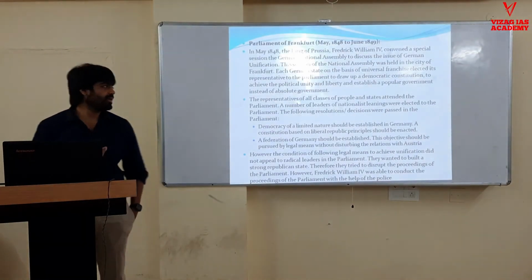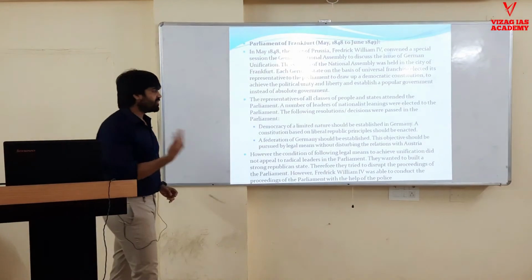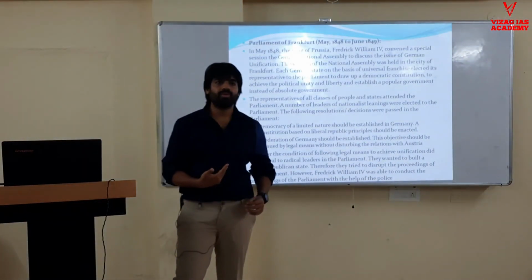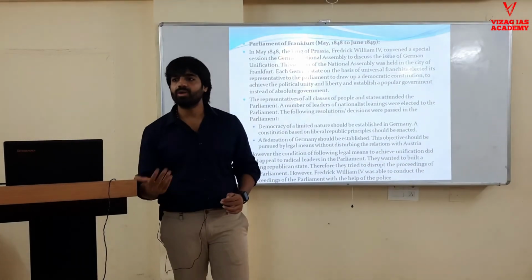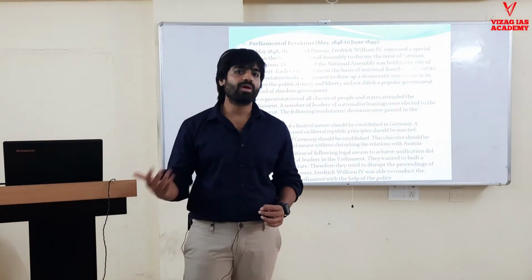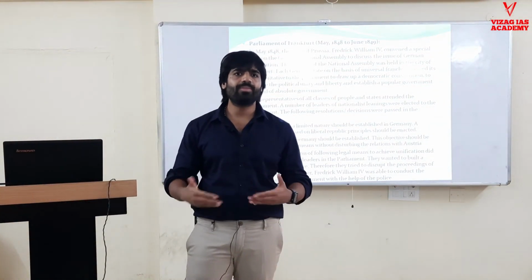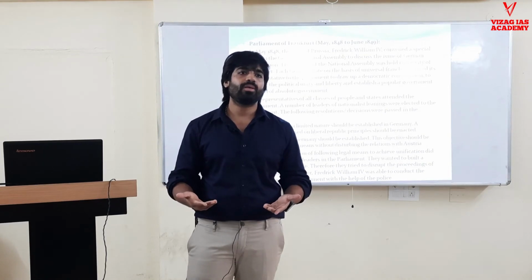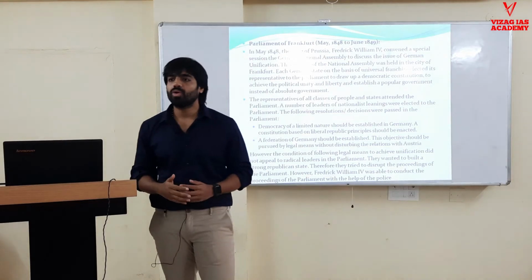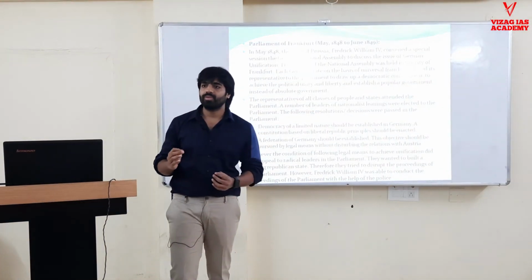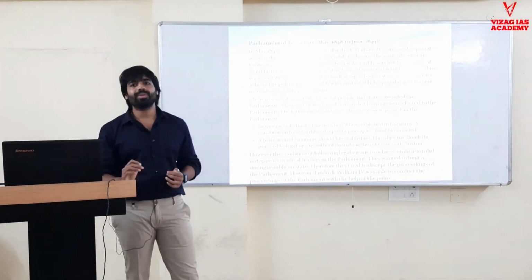What happened there? Many of the representatives here were with republic ideas. They wanted to establish the new order. They wanted liberal democratic ideas to be promoted. They no longer wanted kings and monarchy. They wanted to establish a republic, a government headed by the people.